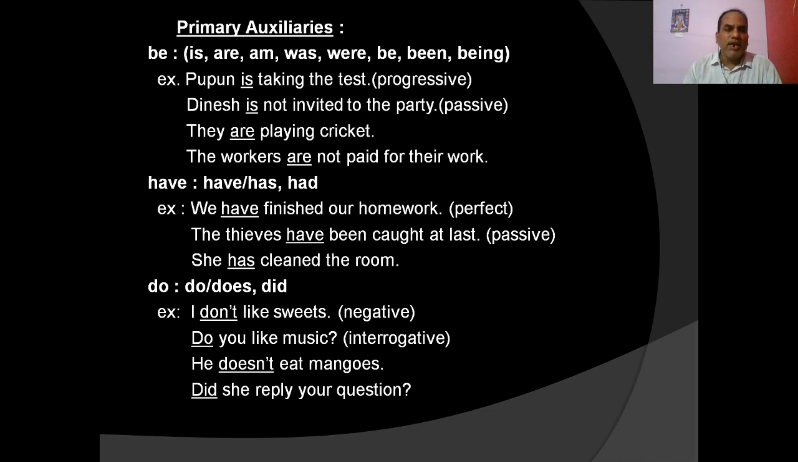And another primary auxiliary is do, does, or did. Take the example, I do not like sweets. So, do not here, the auxiliary verb is used to make the main verb like negative. Do you like music? Here, the main verb is like and do is the auxiliary used to make it interrogative. So, auxiliary do is used to make the main verb negative and interrogative. He does not eat mangoes. Did she reply to your question? Like this.